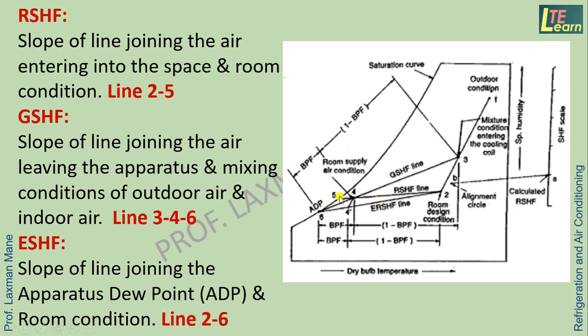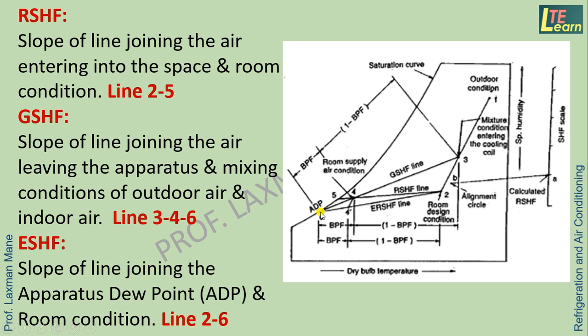In this case, we find two ADPs. Point number 5 will give us the room apparatus dew point temperature, meaning the dew point temperature of room air. And point number 6 will give us the dew point temperature of the cooling coil. So the cooling coil dew point temperature is always less than the room dew point temperature.